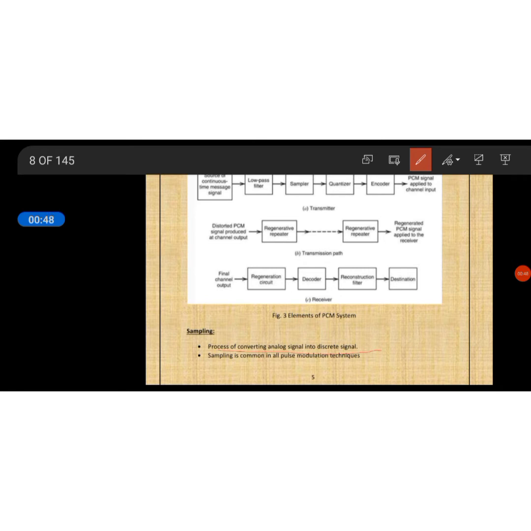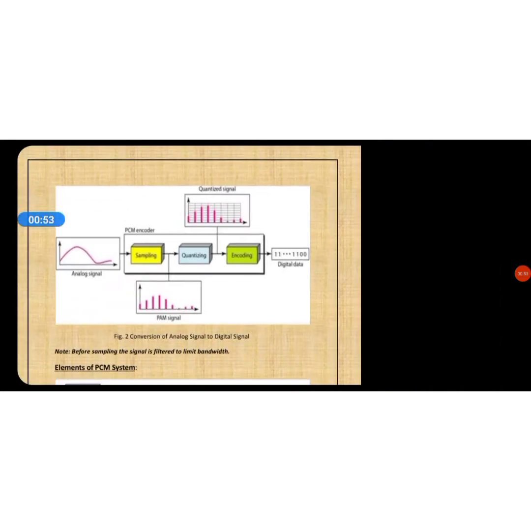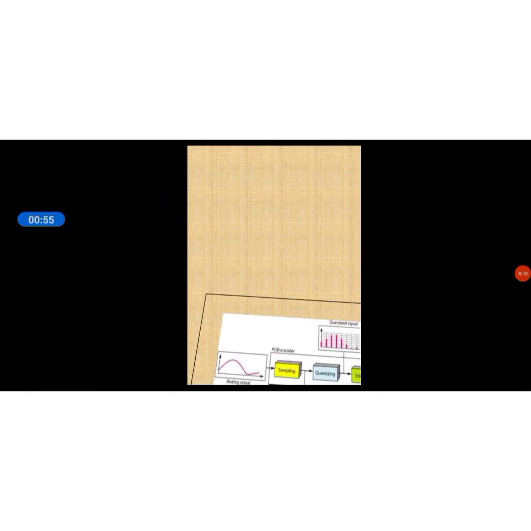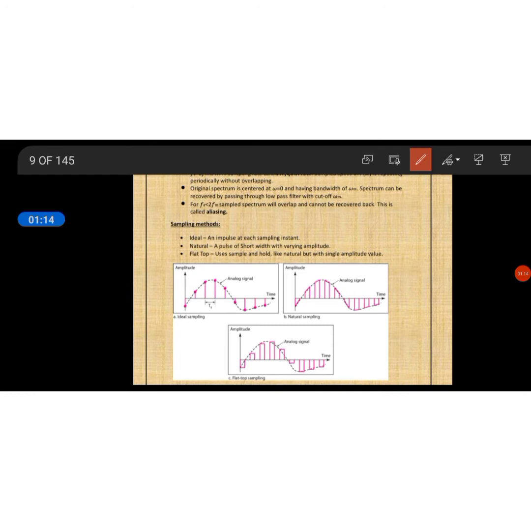Sampling is common to all pulse modulation techniques. The signal is sampled at regular intervals such that each sample is proportional to the amplitude of the signal at that instant. The analog signal is sampled at every instant, and at each instant there will be a peak.